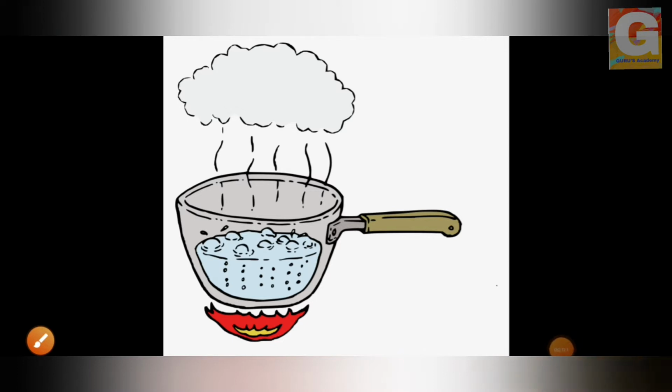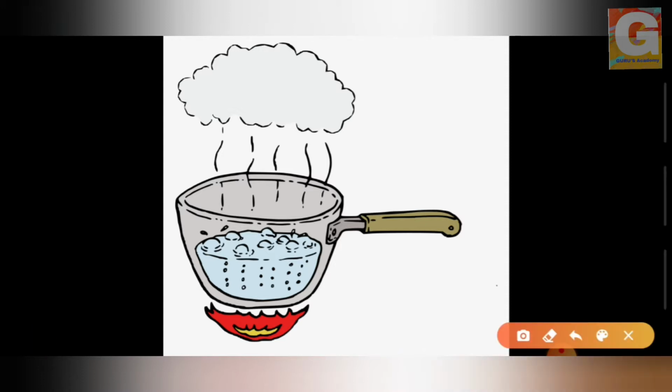So students, have you ever seen in your kitchen, if we have kept the water boiling, what do we observe? At a certain point, when the water gets heated, we can see that there are vapors coming. See, these are the vapors coming. But why does it happen? Because the heat is given from the base, and what happens? The temperature increases, and at certain points, the water starts boiling.